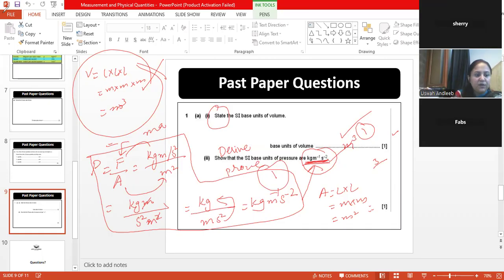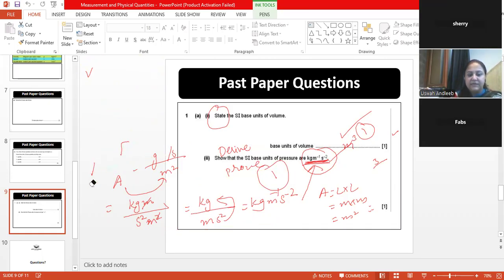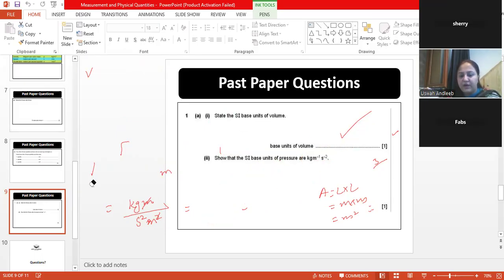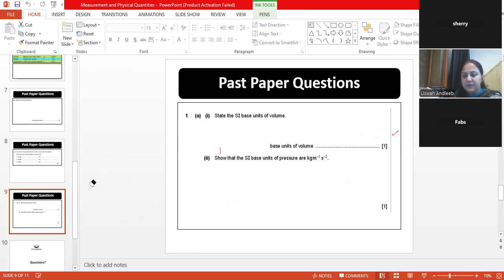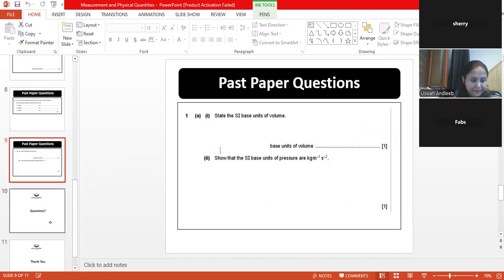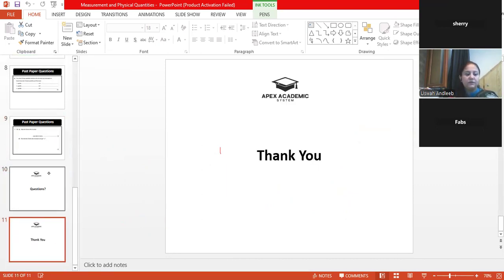This was the very small topic related to base and derived quantities. And this is the very first topic, maybe, or a bit of detail about physics might be given in your book, and after that, this topic starts. So this is it for today's demo class. And if you have any questions, you can ask me. Otherwise, that's it. Okay. All right.